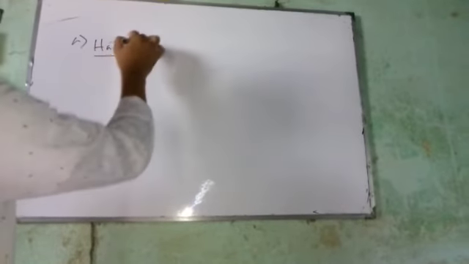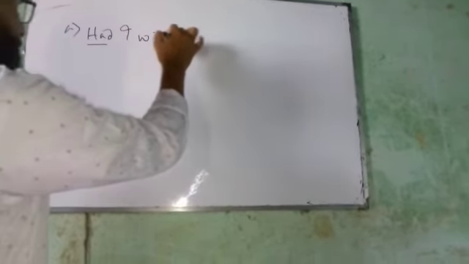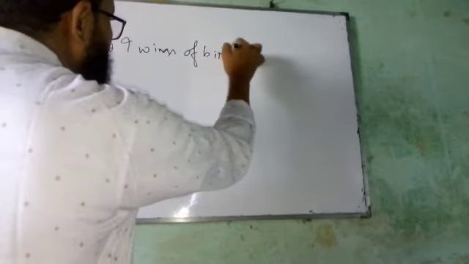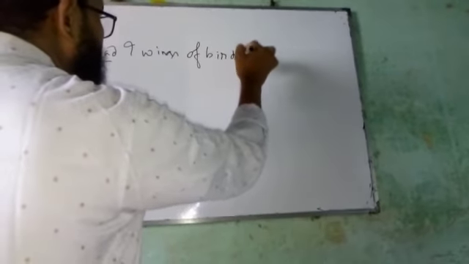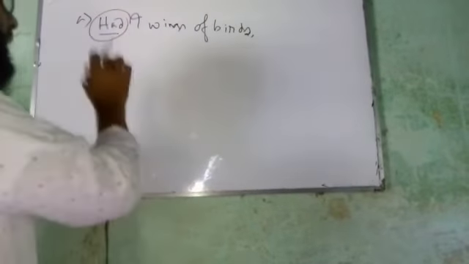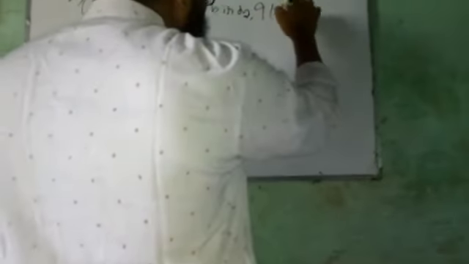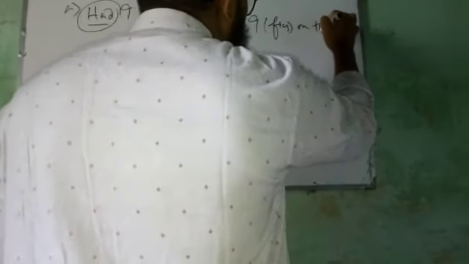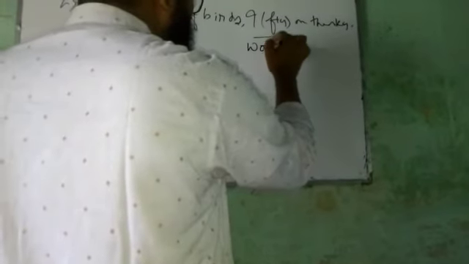For example, had I wings of birds. Here had, though it is an auxiliary verb, as it is used at the beginning of the sentence, indicates a wish or if. Had I wings of birds, I would fly in the sky. It will be would fly or could fly.